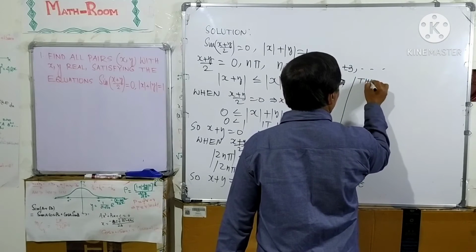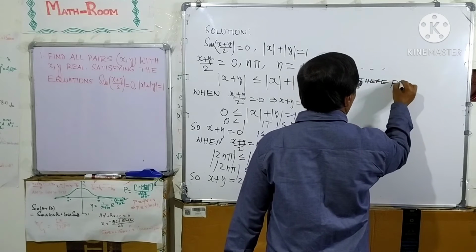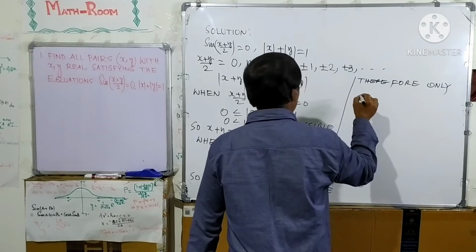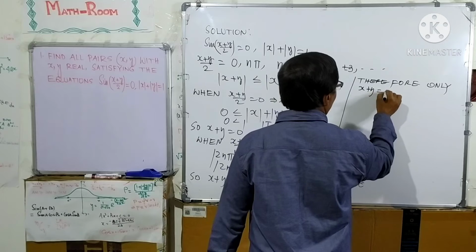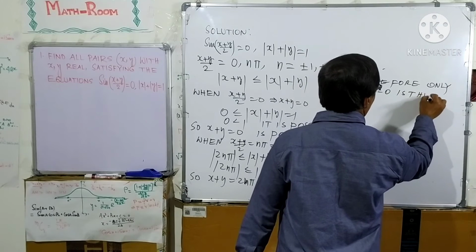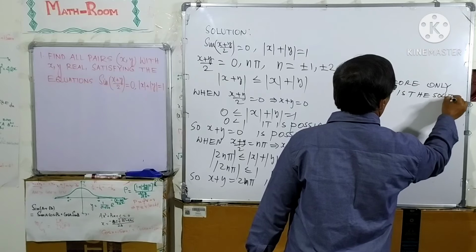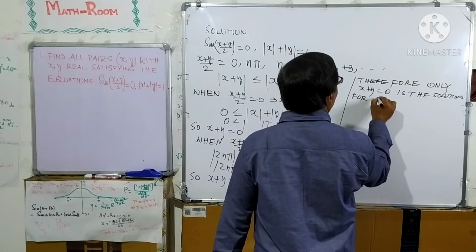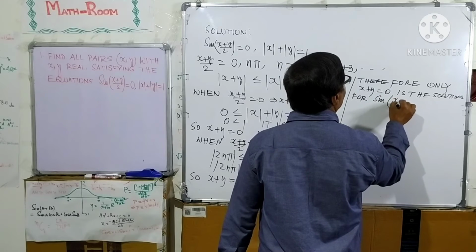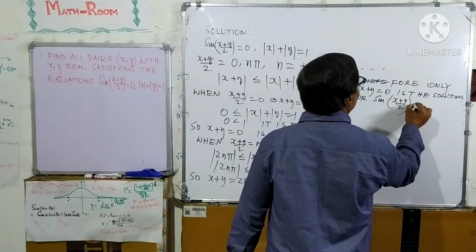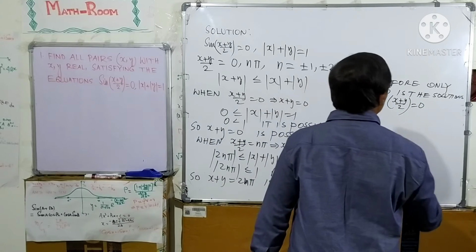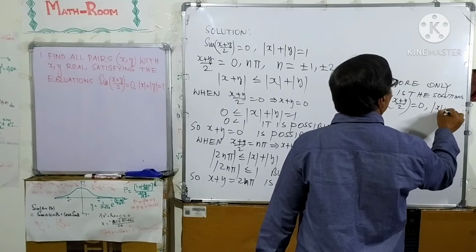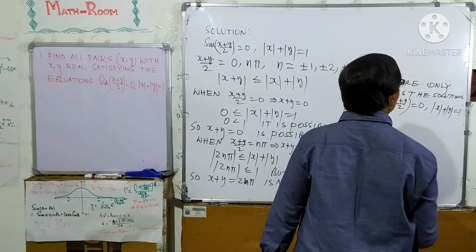Therefore, only x plus y equal to 0 is the solution for sin((x plus y) over 2) equal to 0, together with the condition mod x plus mod y less than or equal to 1.